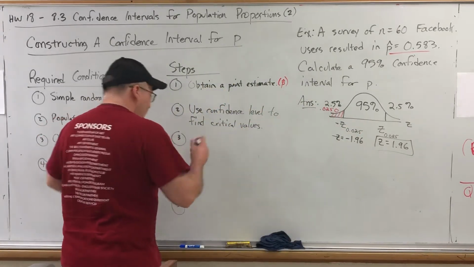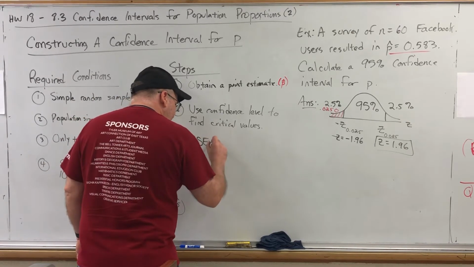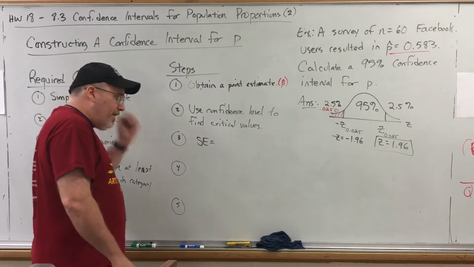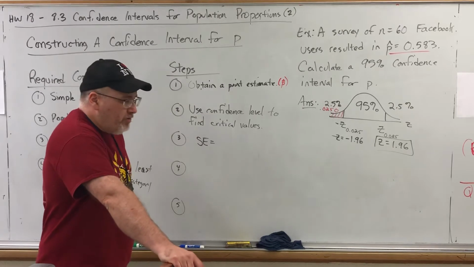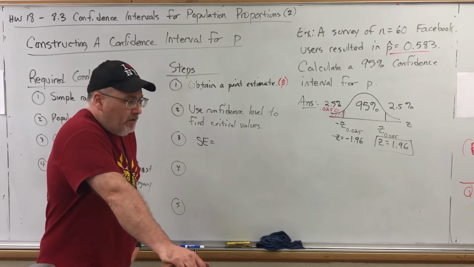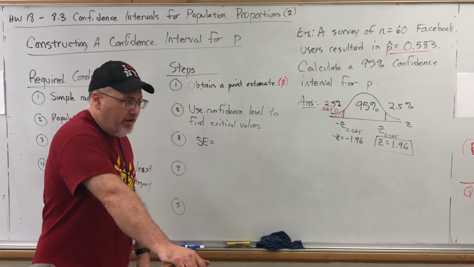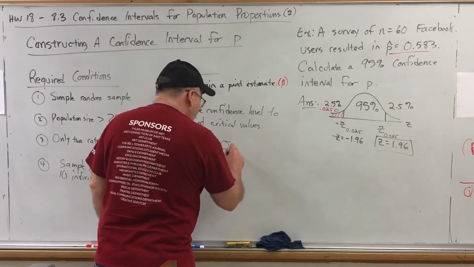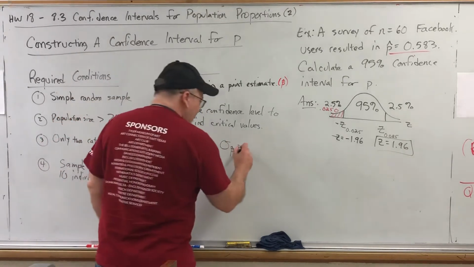Your third step is to calculate a standard error, which I abbreviate SE, although the author does not use the phrase SE. Now, you may have noticed that the standard error that we had in the previous series of videos was the same as sigma sub x bar, and I think I actually stated that. But we can't do this. We can't say sigma sub p hat. Why can't we say that?